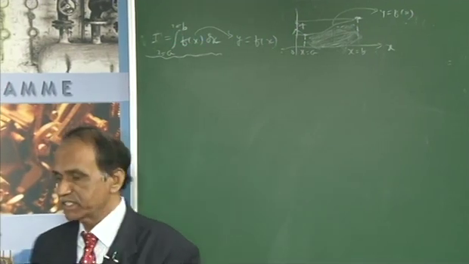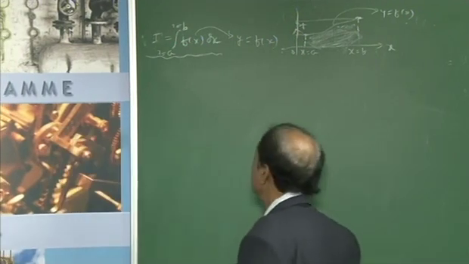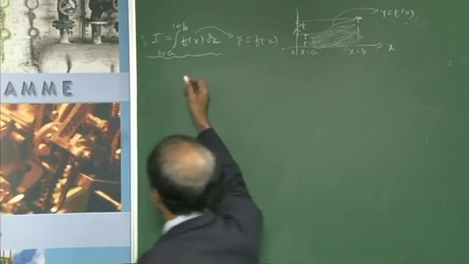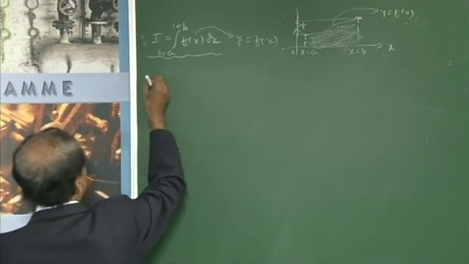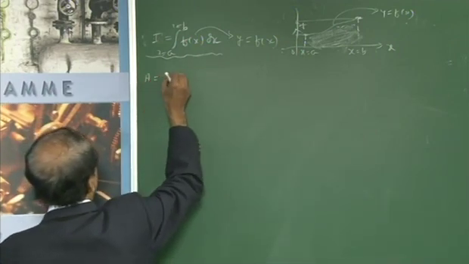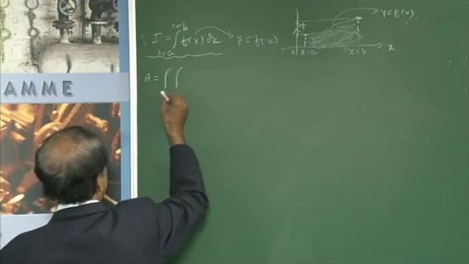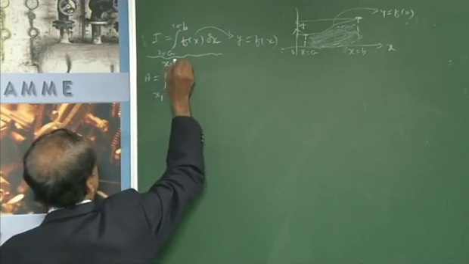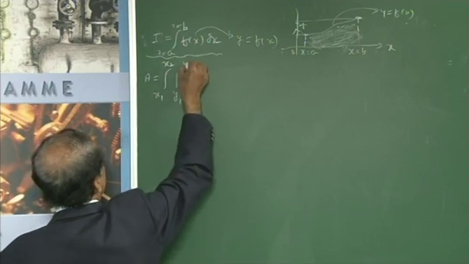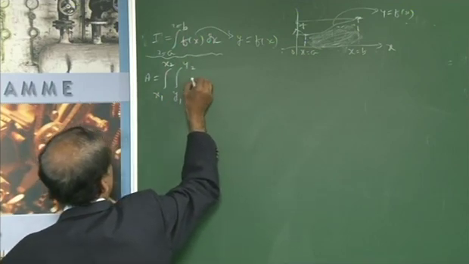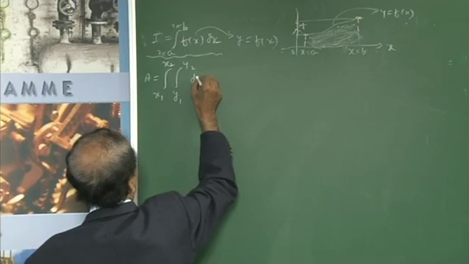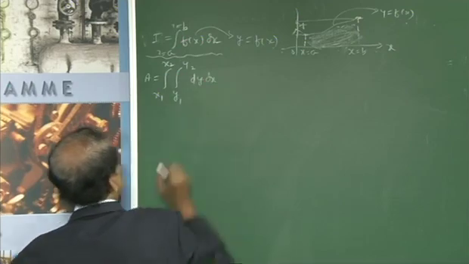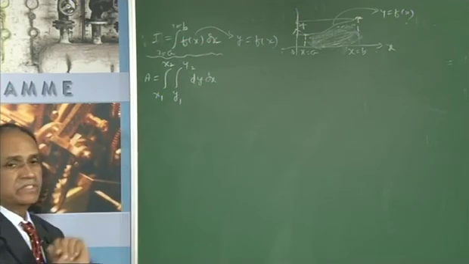For the double integral area, that is the formula, A is equal to double integral x1, x2, y1, y2. Here it should be dy and then dx according to these symbols.